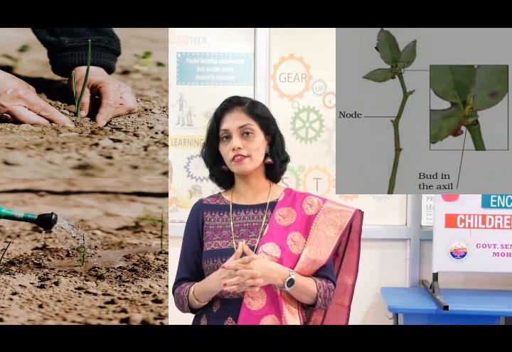And after some days, this stem cutting will develop new roots and the buds will grow into a shoot and later on develop into a full plant. Thus, we can get an identical plant to the parent plant. So, this is a technique by which we can grow a plant by stem cutting technique. Plants like rose, sugarcane, champa, grapes, etc. are grown by stem cutting techniques.